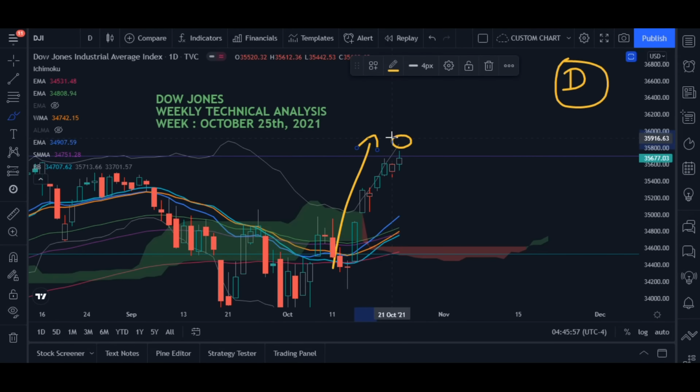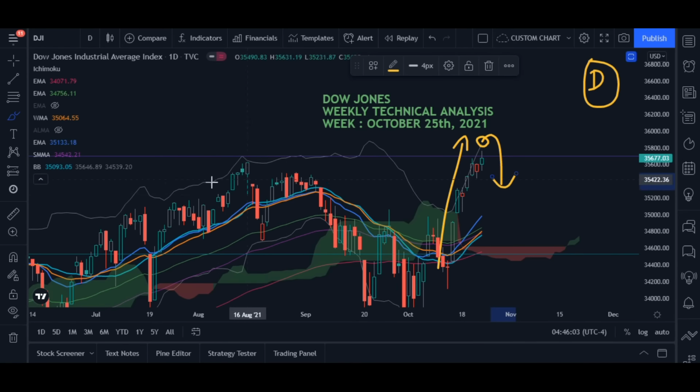This was a short term bull run, because of which psychologically there are some negative sentiments in the market, so the market will try to come down. And the levels that I told you, first it will try to find support here at 35,400, because of the confluence zone.